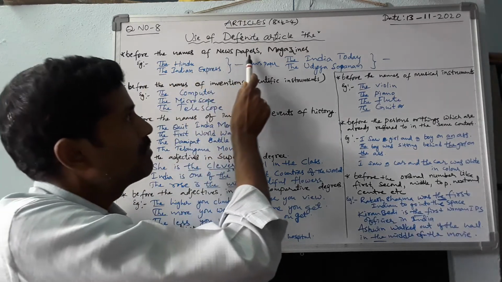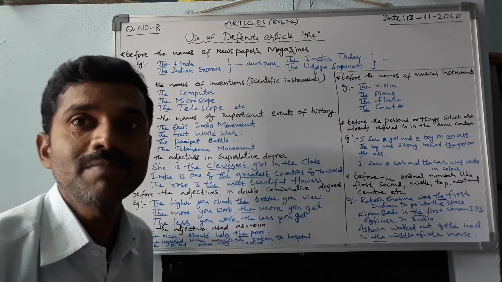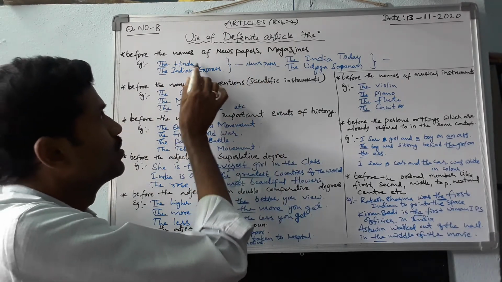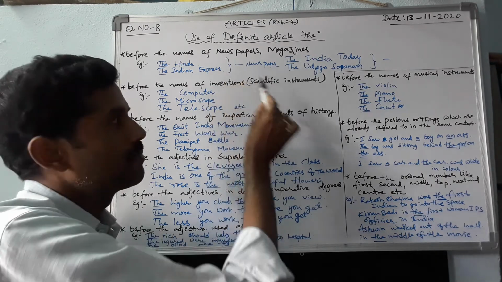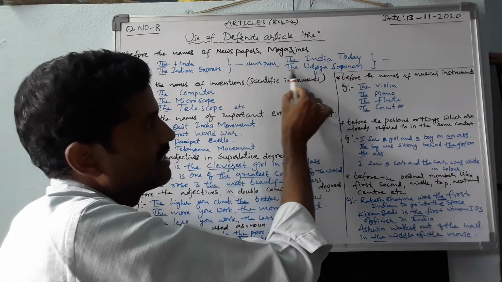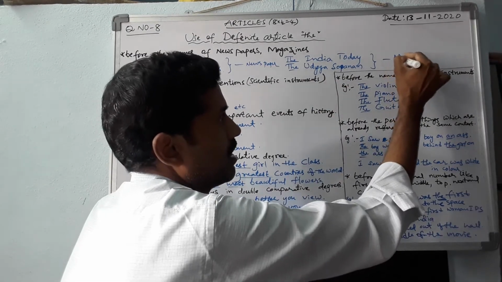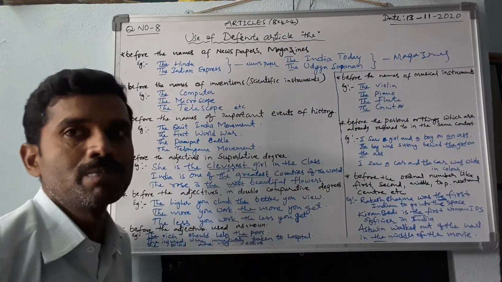Before the names of newspapers or magazines, the is used. For example, the Hindu, the Indian Express. These are the names of newspapers. Next, the India Today, the Udyoga Sopanam. These are magazines.